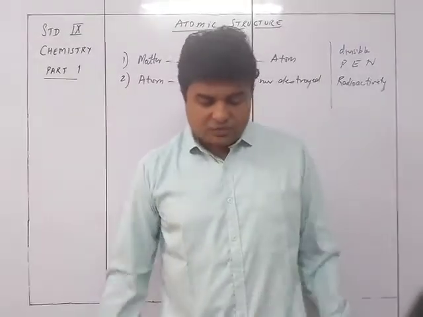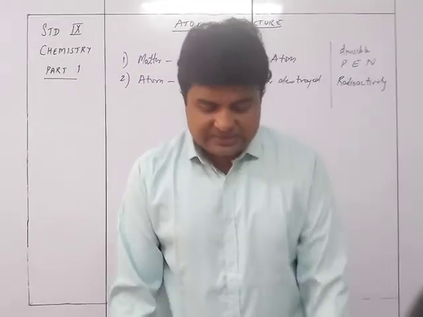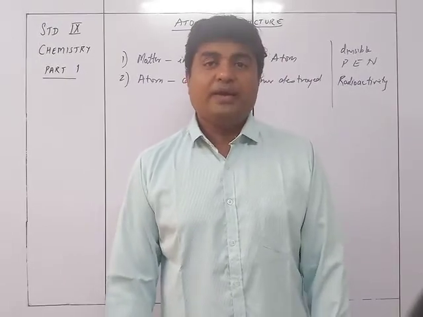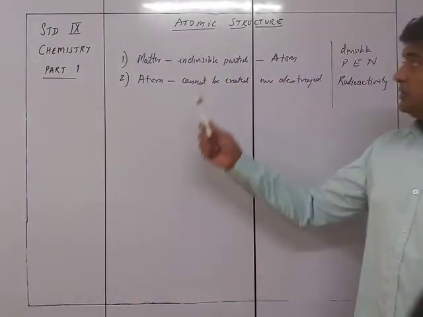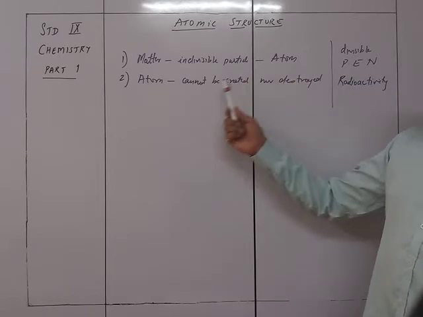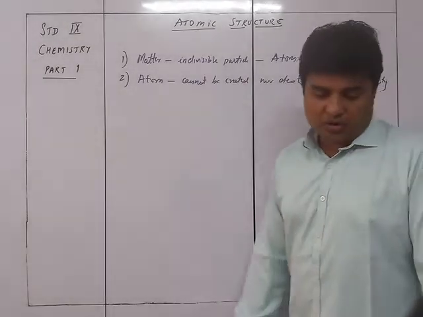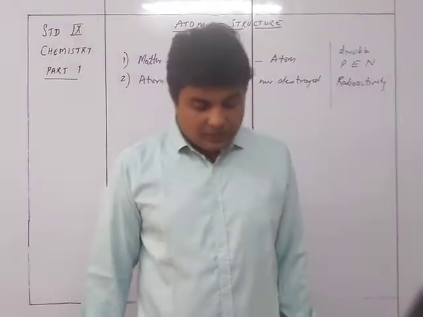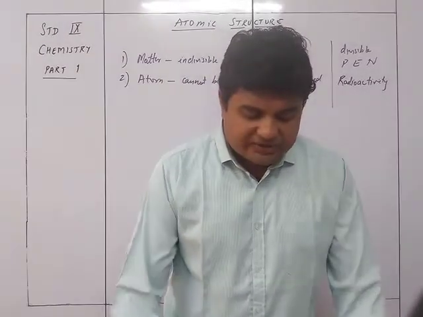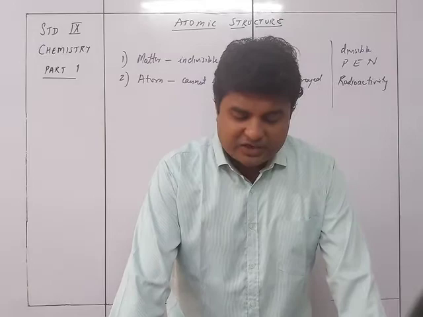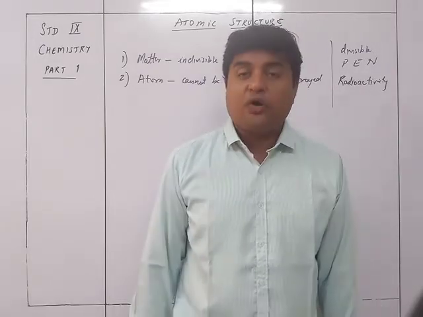decay. So that's why we can say that the atom is destructible. So it is neither indivisible, it is divisible, and it can be destroyed. Of course it cannot be created, but it can be destroyed because of radioactivity. The third thing: atoms of the same element are alike in every aspect and differ from atoms of other elements.